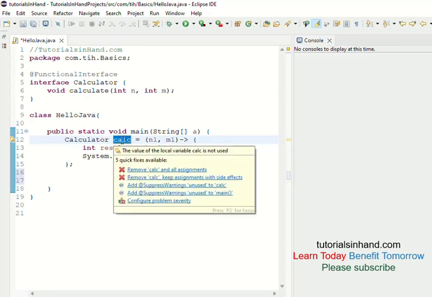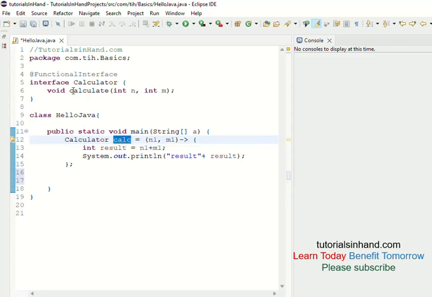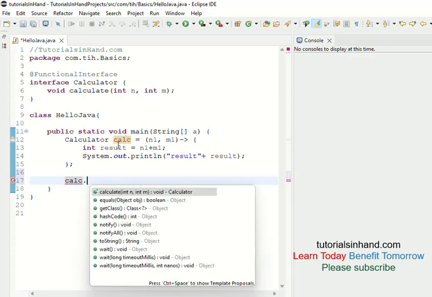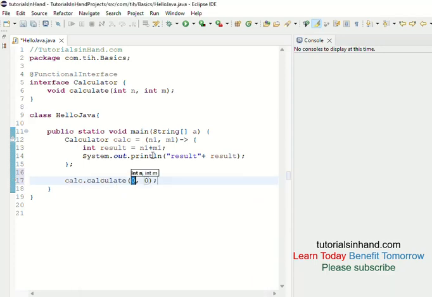So our reference name is CALC. Using this we can call calculate, right? So let's use the reference to call calculate. Now our reference is CALC, and on top of it if you apply the dot operator it will show you that it has a calculate method, and its implementation is provided by the lambda expression over here.